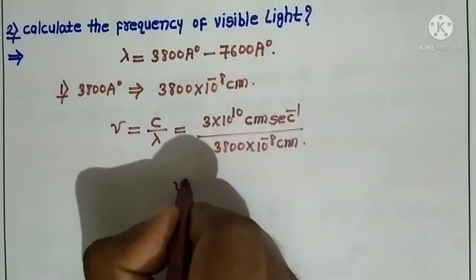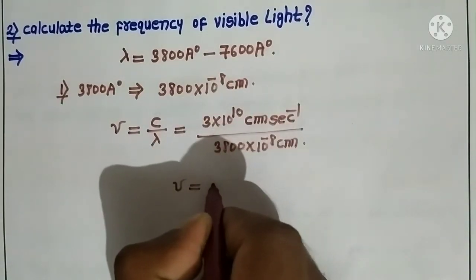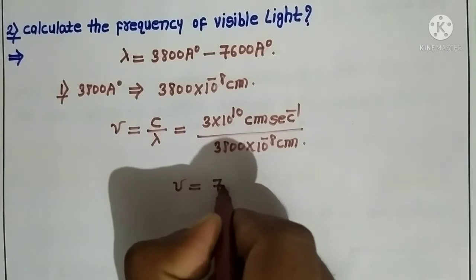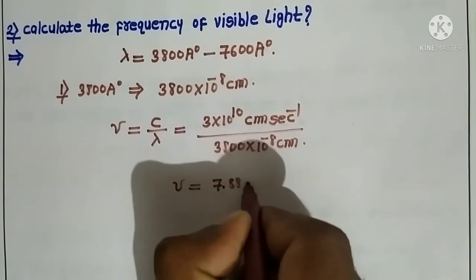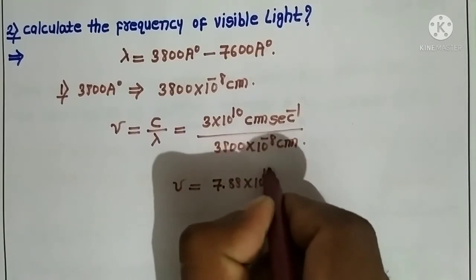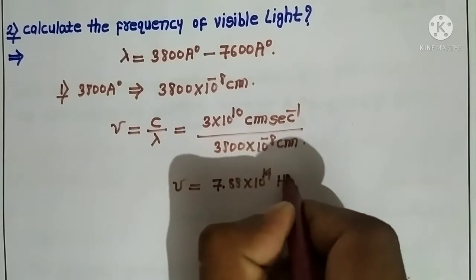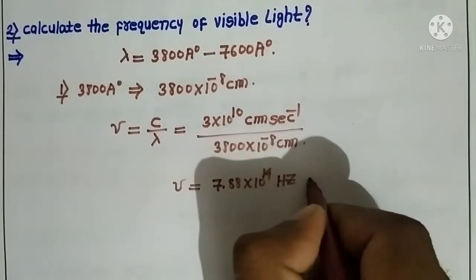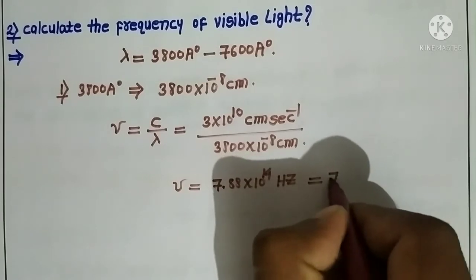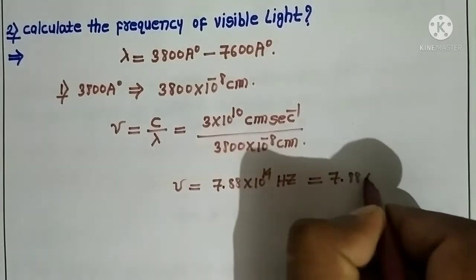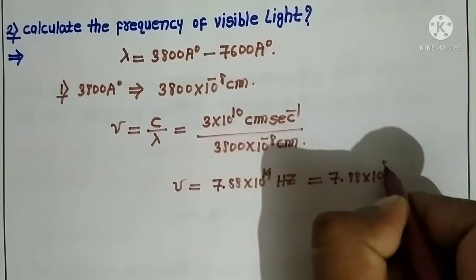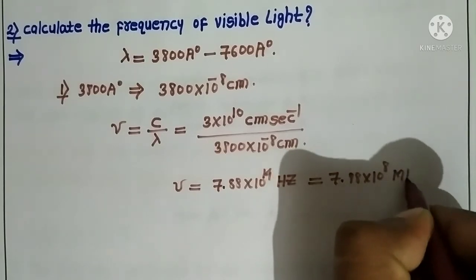If we calculate the frequency nu, we get 7.88 into 10 to the power of 14 hertz. If we convert it into megahertz, we get 7.88 into 10 to the power of 8 megahertz.